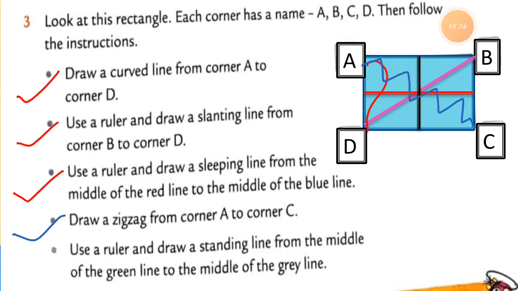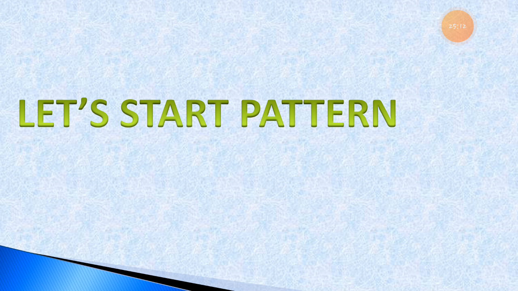So students, this way you have to write this down into the fair book. Now let's start the pattern. What are we going to start? As per the name, shapes and pattern, shapes is complete. So let's move on to the pattern.